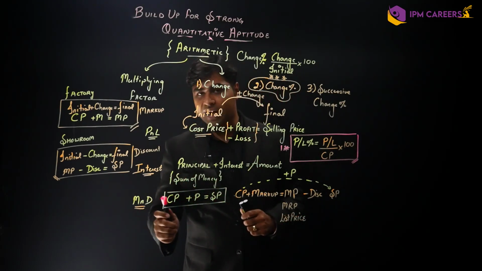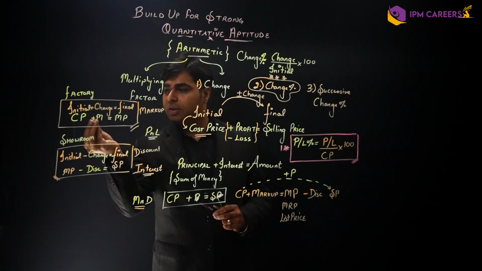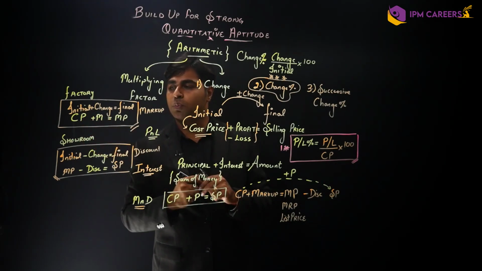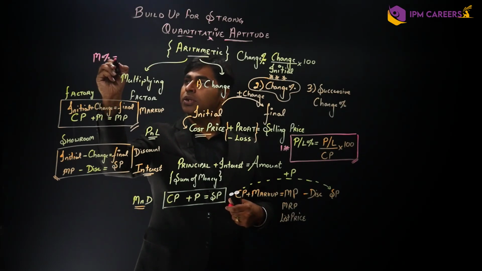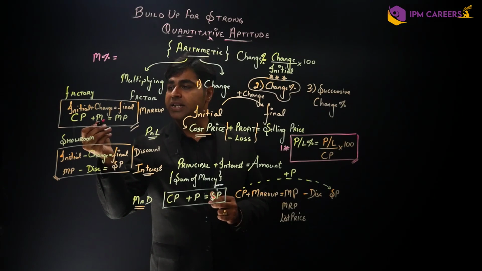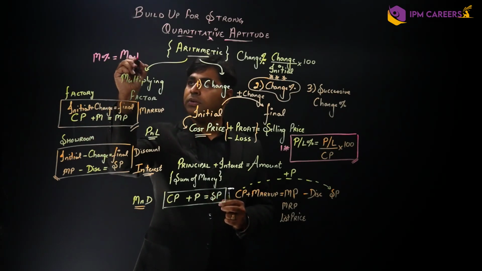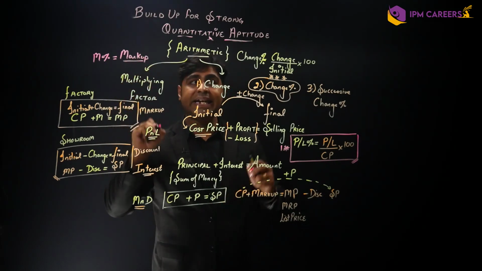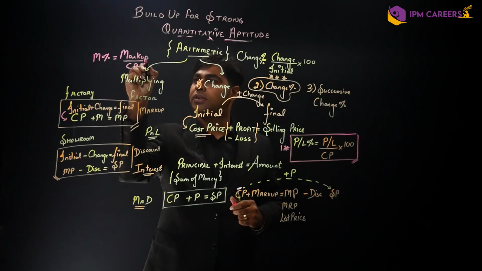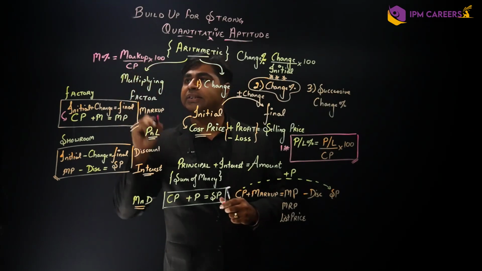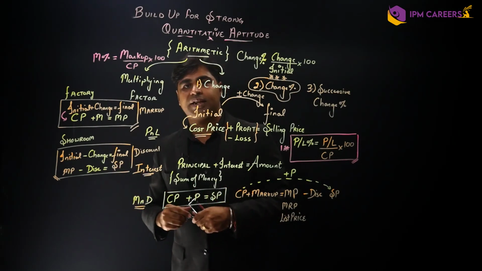Now, coming to markup and discount. What is happening in the factory? In the factory, the markup is happening. So what would be the change here? Markup. So markup percentage, or the change percentage, would be the change or the markup upon the initial with respect to that. The initial with respect to that is the cost price, and that is into 100, which is supposed to be done. वो तो करना ही है हमें एक तरीके से, है ना?